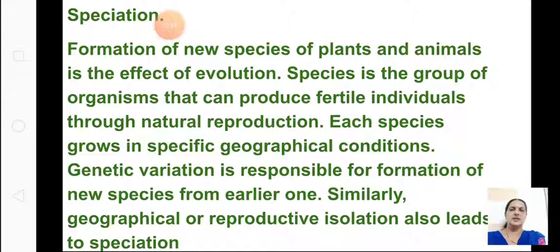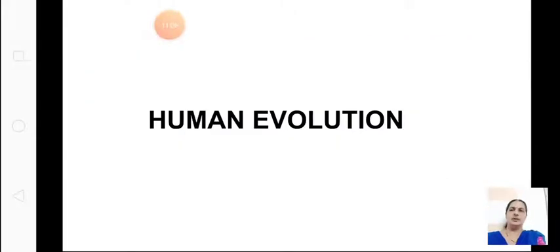Genetic variation is responsible for formation of new species from earlier ones. So there will be some genetic variation in the species that will be helpful for formation of new species. And similarly, geographical and reproductive isolation also lead to speciation. I have sent one video on this. You can see the meaning of geographical isolation. That means when the species are separated by a barrier like a mountain or river, there is speciation, there is formation of new species. Okay, now let us go to the next part, that is human evolution.